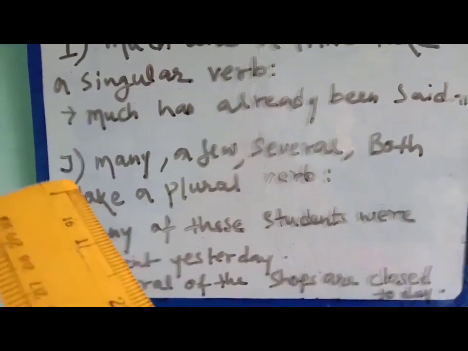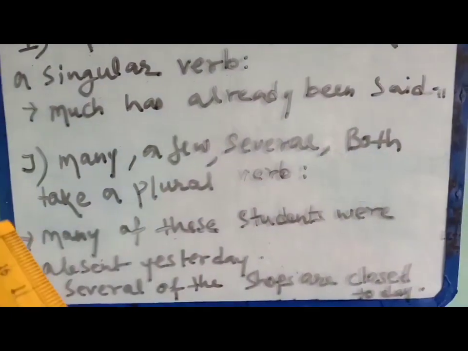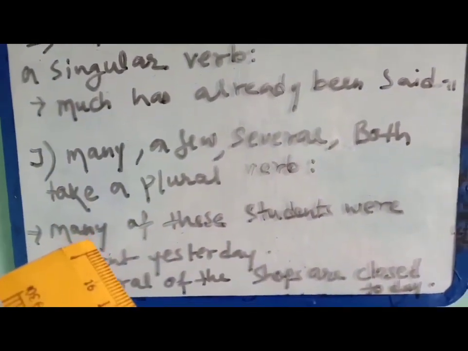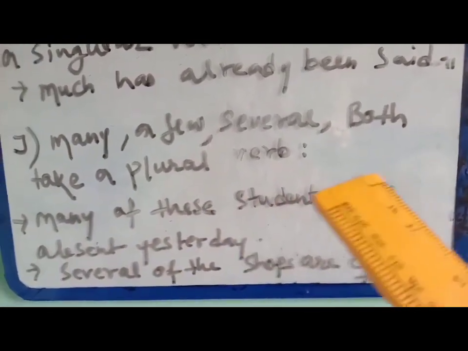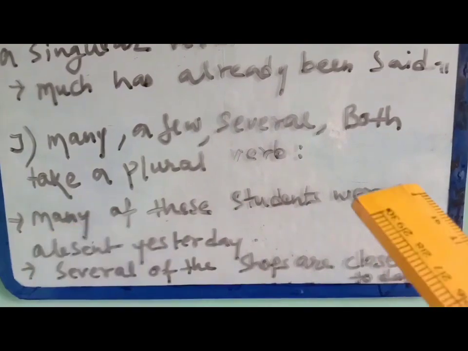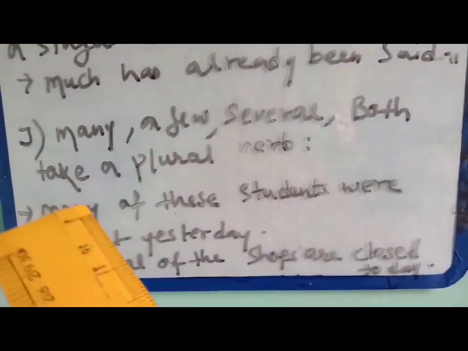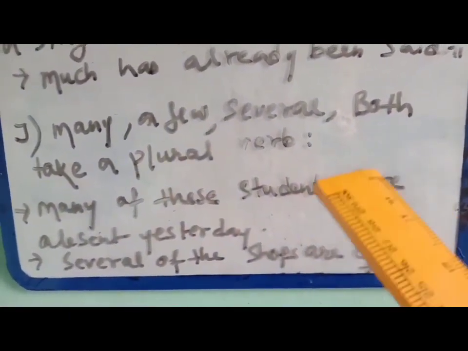Now come to the next one, that is J. Many, a few, several, both take a plural verb. Many here means a lot. Many of these students were. Many is plural, so the verb will be plural.